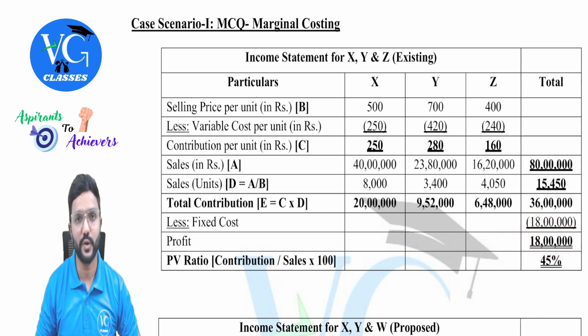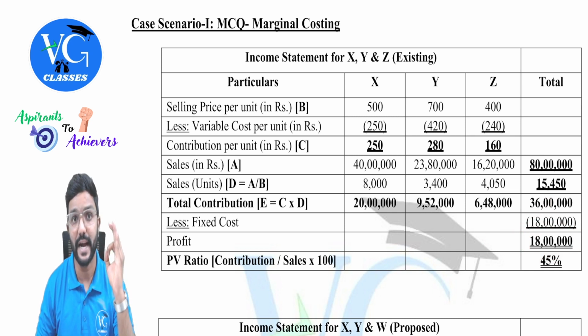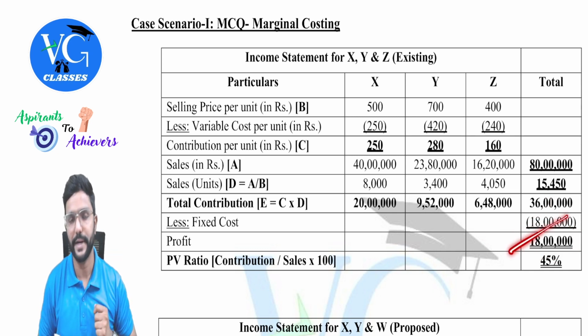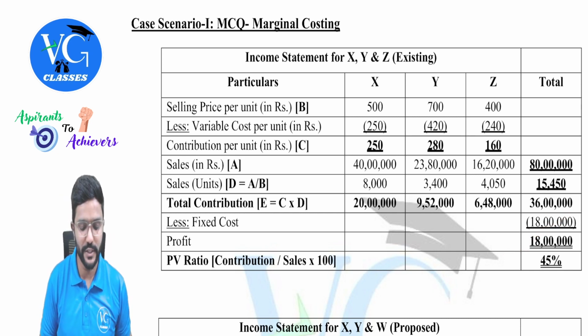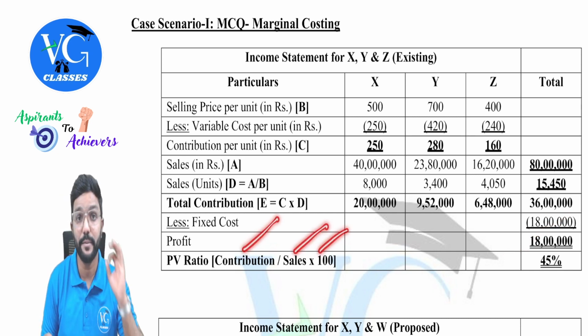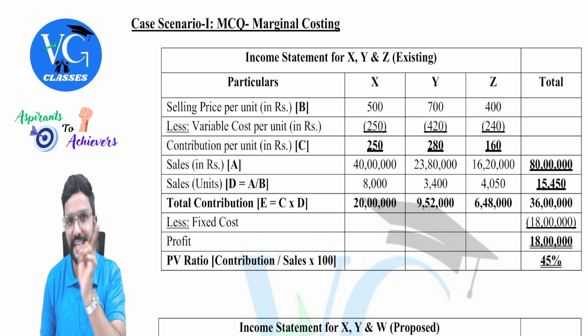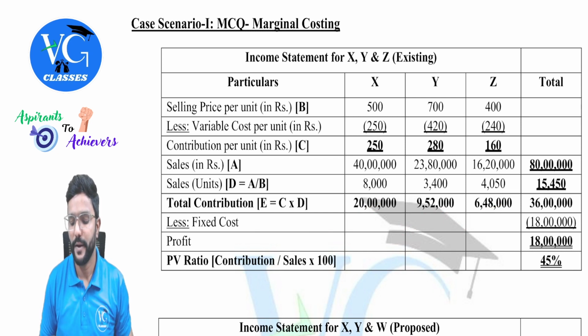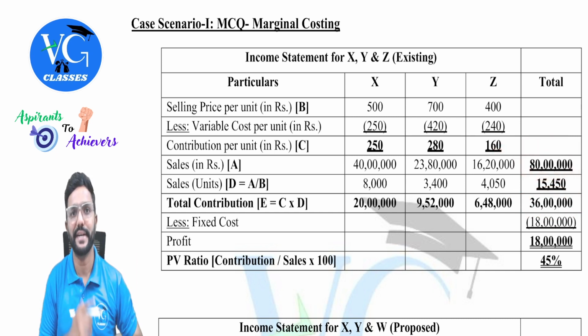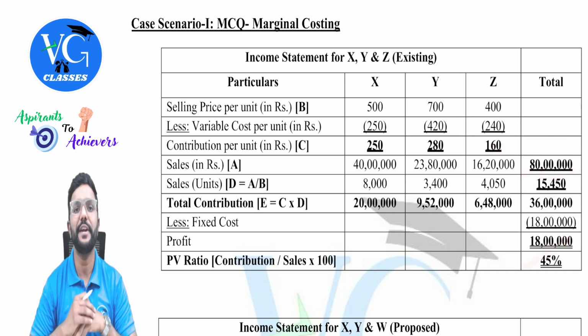One of the requirements in the question is to calculate the profit at the existing sales level. We have got it. Then they have also asked the combined contribution to sales ratio. Let us do it. Contribution by sales into 100. Please take the total figures. They didn't ask it individually for each product. They asked only total, that is combined. So contribution is 36 lakh divided by sales 80 lakh into 100, guys. So we derive 45%.